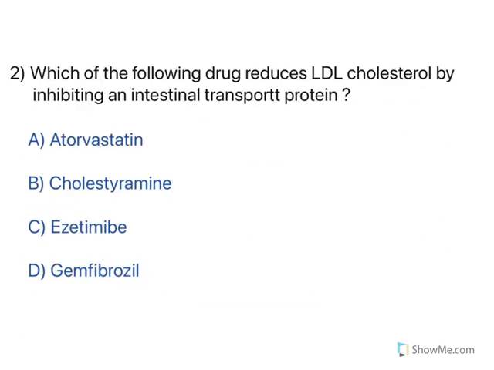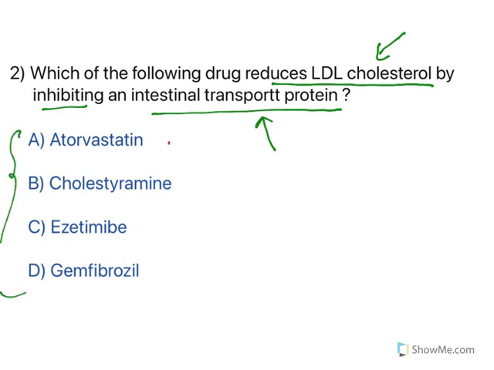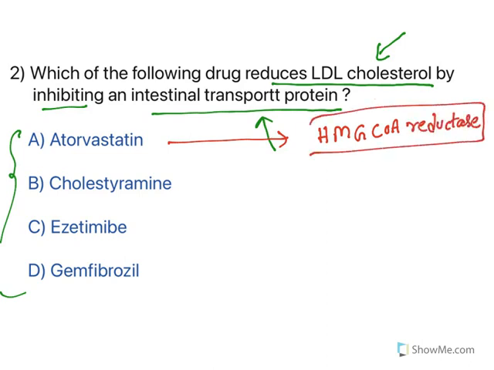Let us get into the next one. Which of the following drugs reduces LDL cholesterol by inhibiting intestinal transport protein? Again, see, reducing LDL cholesterol is a physiological effect. How is it doing it? By inhibiting an intestinal transport protein. All the drugs given are hypolipidemic drugs. Now, atorvastatin. Statins inhibit a particular enzyme known as HMG-CoA reductase. This is the rate limiting enzyme for the synthesis of cholesterol. When this enzyme is inhibited, cholesterol synthesis is inhibited and LDL levels are reduced, but it is not by inhibiting intestinal transport. So, this is not the answer.